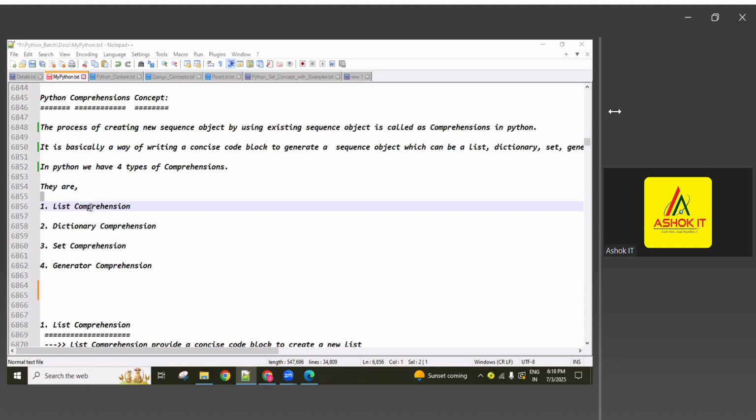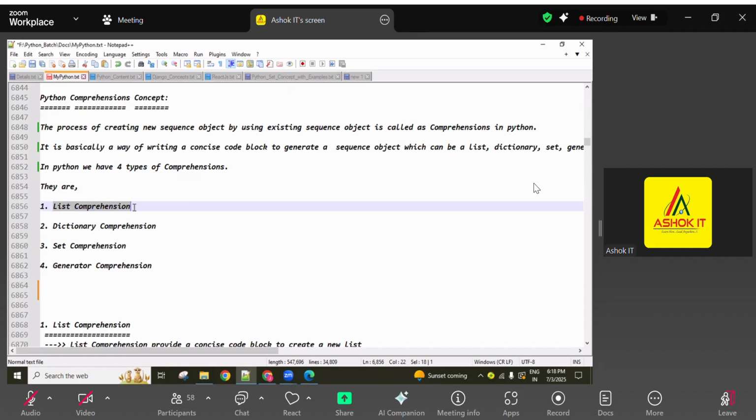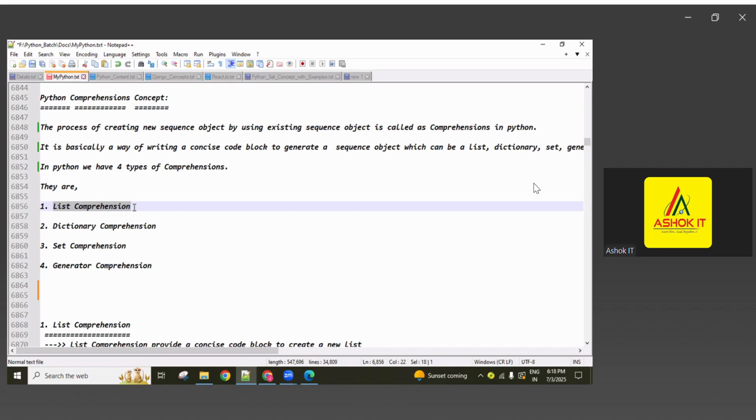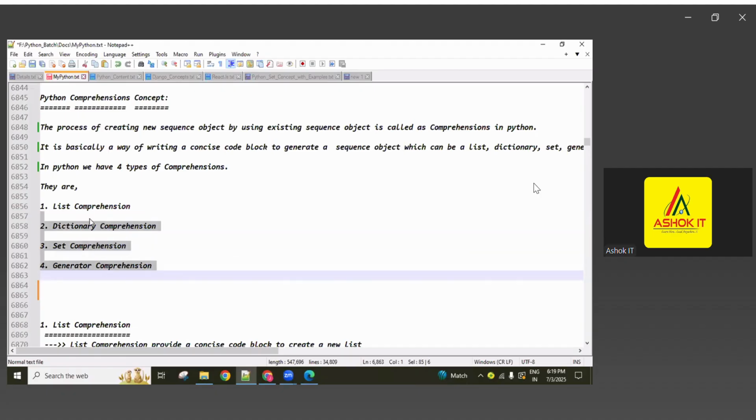One point, remember guys, the list comprehension concept is very, very important. If you understand list comprehension, the remaining three follow the same procedure; only the syntax brackets and braces change. List comprehension uses square brackets. Set comprehension uses curly braces with comma-separated values. Dictionary comprehension uses curly braces with key colon value. Generator comprehension uses parentheses, like a tuple. Only the braces change, guys.